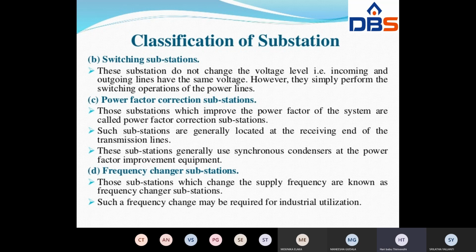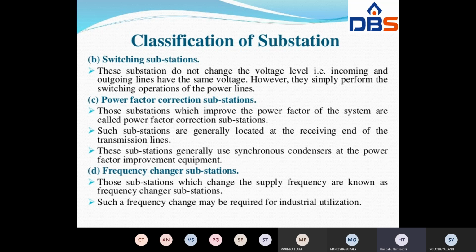Next one is power factor correction substation. Those substations which improve the power factor of the system are called power factor correction substations. Such substations are generally located at the receiving end of the transmission lines, right? So what is the meaning? Power factor correction substations may improve the power factor of the system only. It does not change the voltage level or it does not change the operation. It just improves the power factor only.